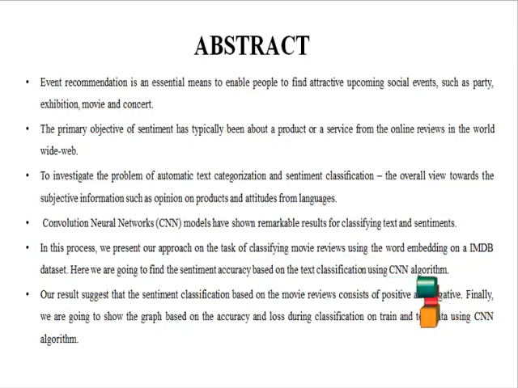To investigate the problem, we use automatic text categorization and sentiment classification, the overall view towards subjective information such as opinion on products and attitudes from languages. Here we are using the deep learning concept called convolutional neural network model, which has shown remarkable results for classifying text and sentiments. We present our approach on the task of classifying movie reviews using word embedding on the IMDb dataset. Here we are going to find the sentiment accuracy based on text classification using the CNN algorithm.